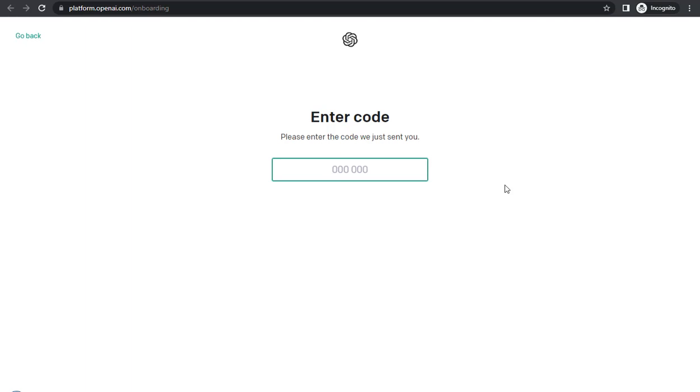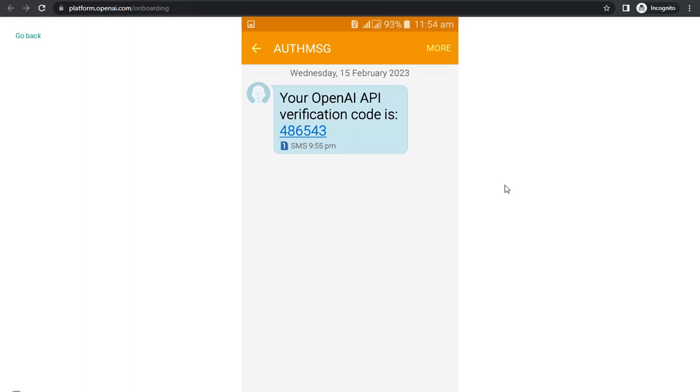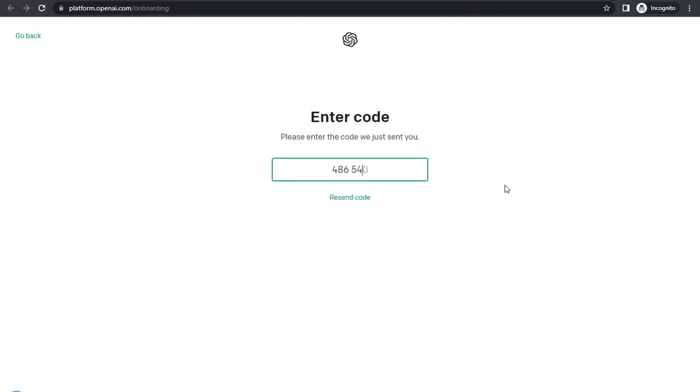Now go to your phone's inbox, find the message with the code and type the code here. Here is an example of the message. The code should be 6 digits like this.